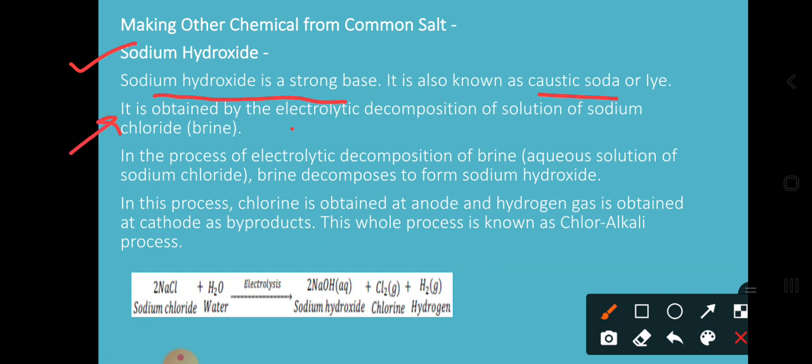By electrolytic decomposition. Using electricity, the ions of sodium chloride and water can be separated. Okay, so this is another example of the use of sodium chloride, where with the help of water we can prepare other bases also. You can see here how they are interrelated with each other. So here, by electrolytic decomposition, the solution of sodium chloride, which you can call a brine solution. Okay, so